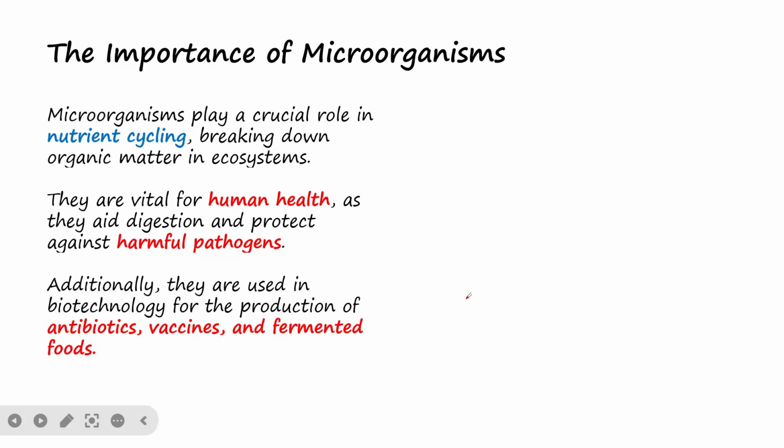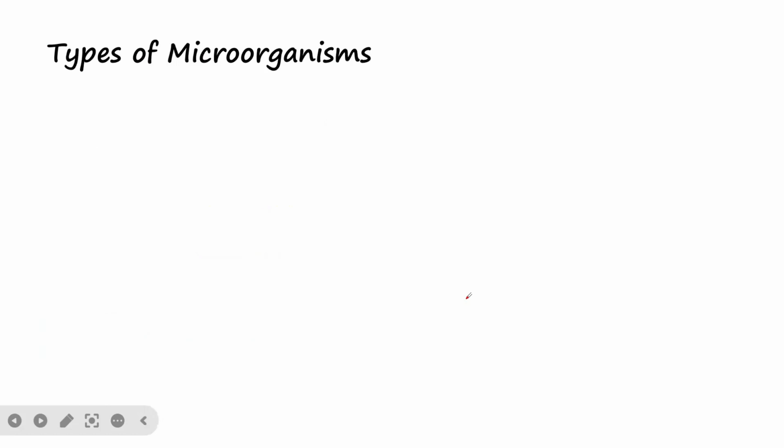It is these microorganisms that protect us against the pathogens. And very importantly, you can use these microorganisms in biotechnology industries, or industrial biotechnology, where you can use them in the production of drugs, antibiotics, vaccines, and fermented products or fermented foods. So these are some of the applications of microorganisms.